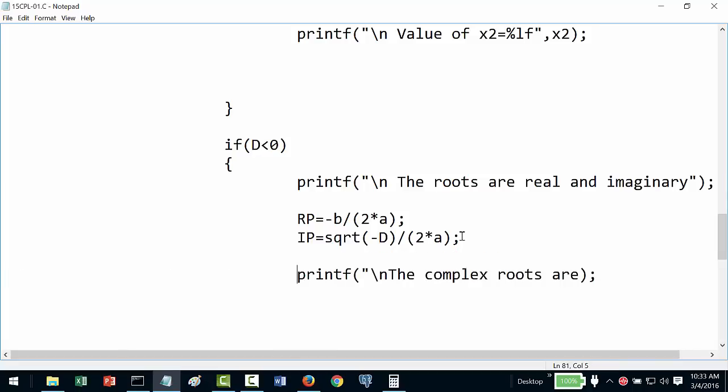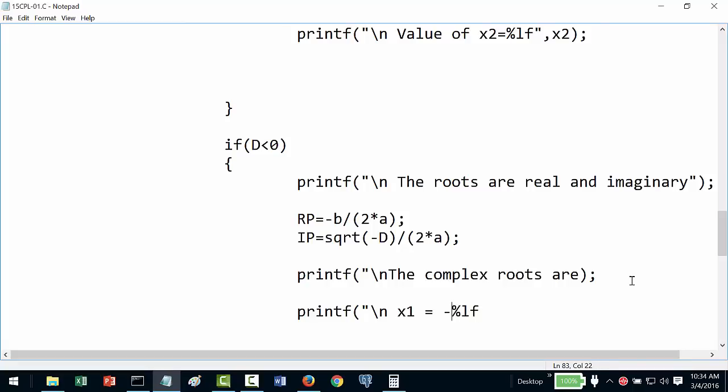So what I will do is I will take my x1. So what will be my x1? My x1 is equal to real part, which is percentage LF, plus, this is minus b, is it?